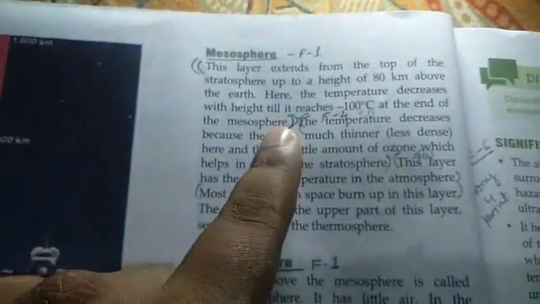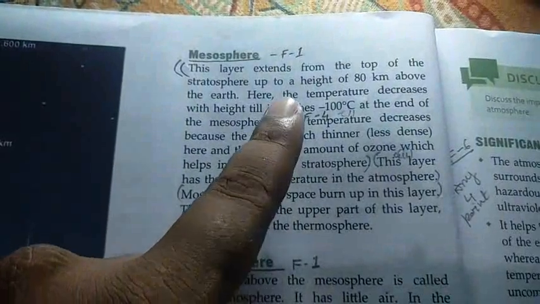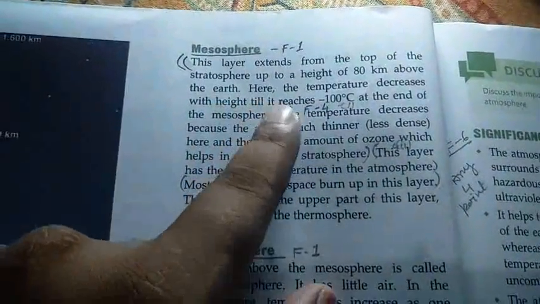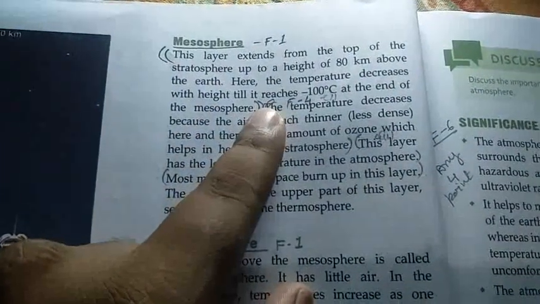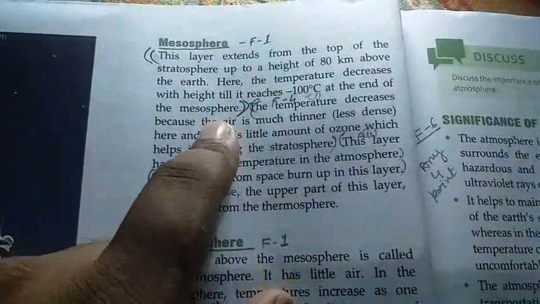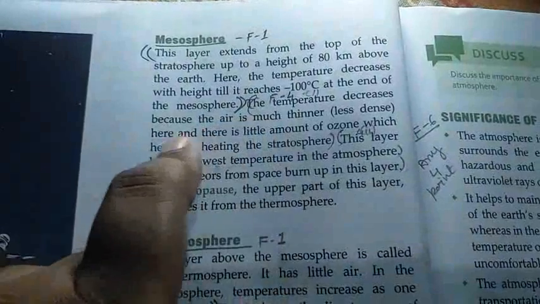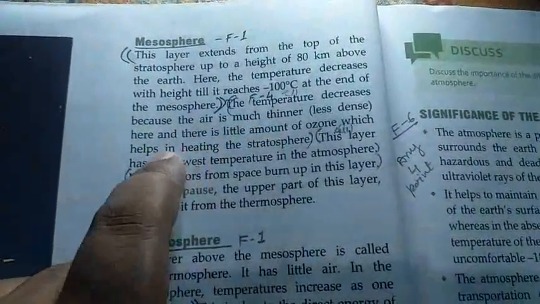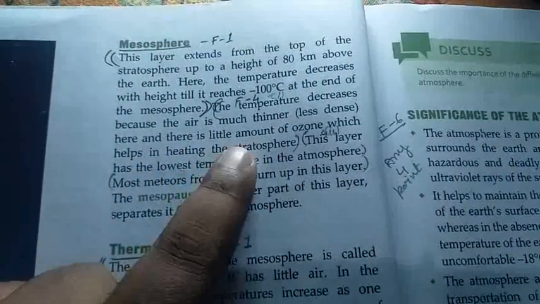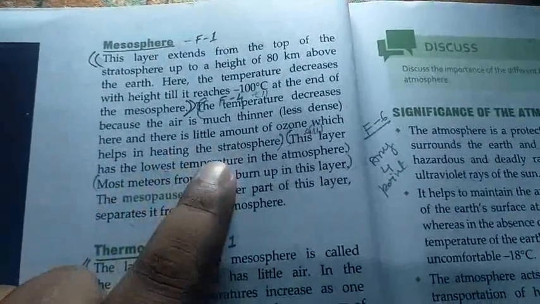Now we will study what happens at a height of 80 km above the earth. Here the temperature decreases with height till it reaches minus 100 degrees centigrade at the end of the mesosphere. The temperature decreases because the air is much thinner and less dense here, and there is little ozone, which helps in heating the stratosphere.